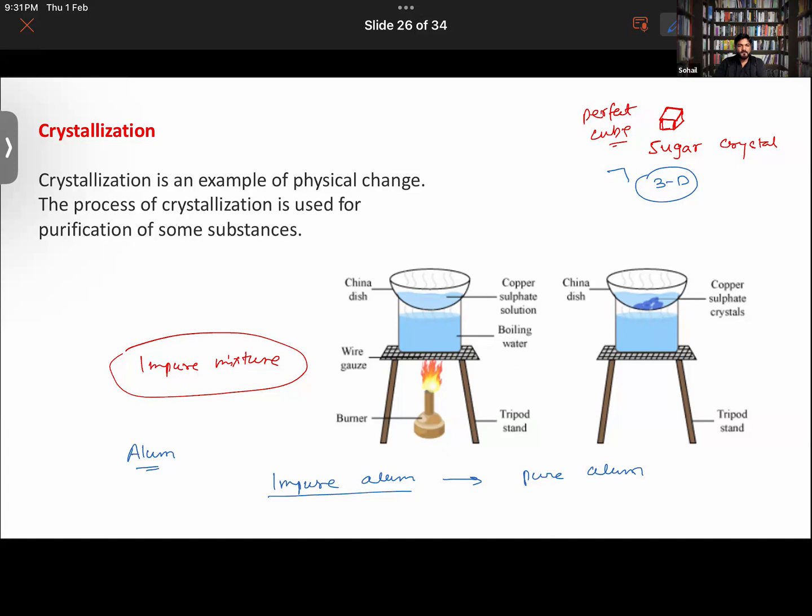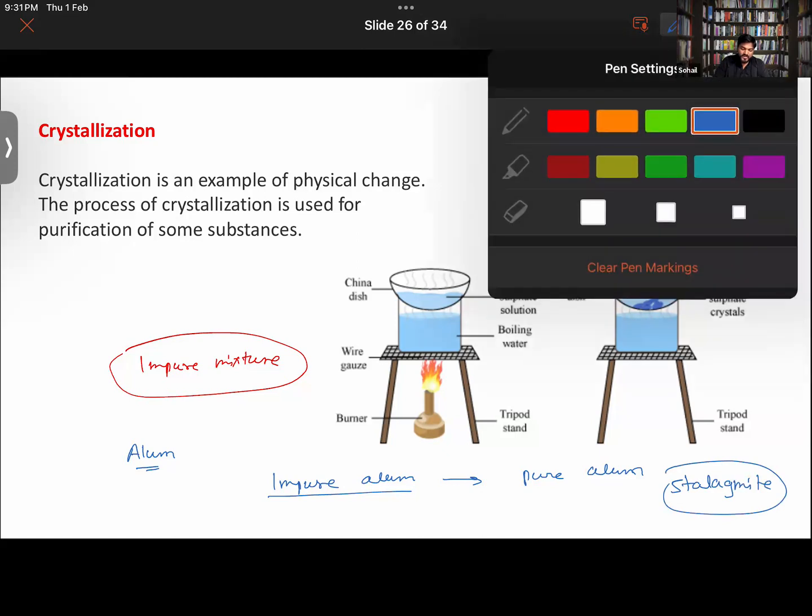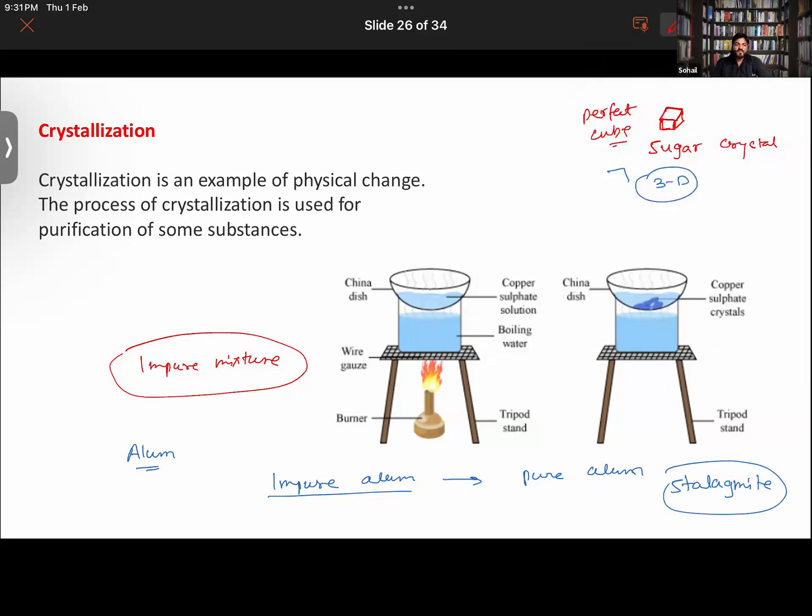Do one thing: search about stalagmites after the class. They are made up of calcium carbonate, and they are also a type of crystal. So do study about that as well.